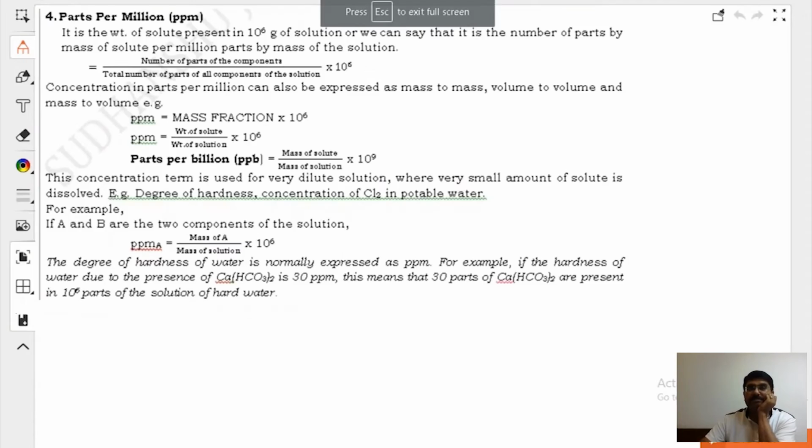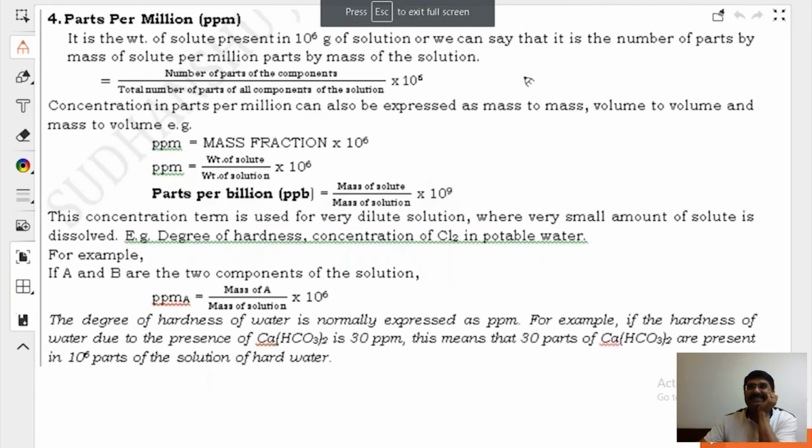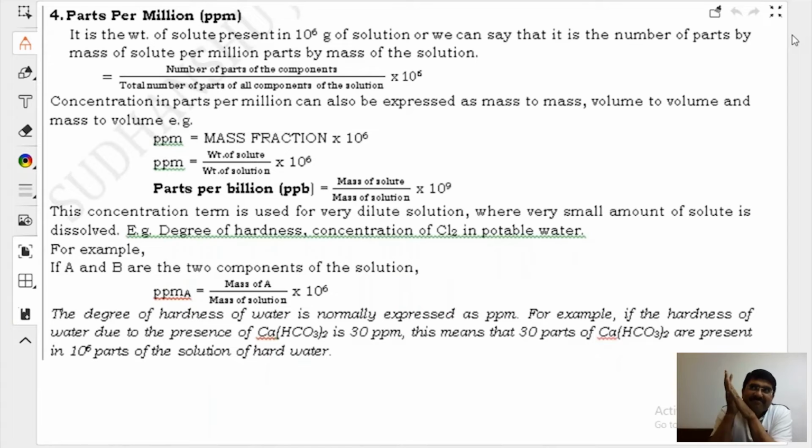Parts per million. So, you know, beta, I'll be talking a lot with you. Chemistry is a language where we first have to build knowledge, and then we have to apply the logic. Like in physics, you have to apply logic. But in chemistry, we have to learn a lot of things, which is the syllabus. So yes beta, this will be saved for you. Okay? Come on, parts per million.